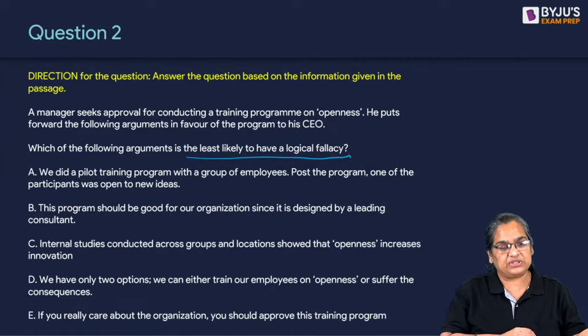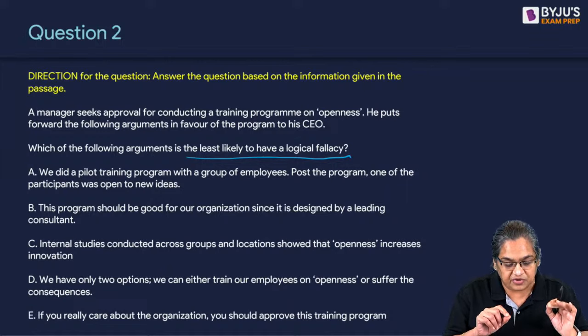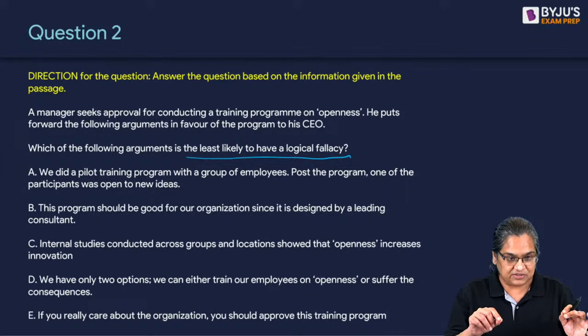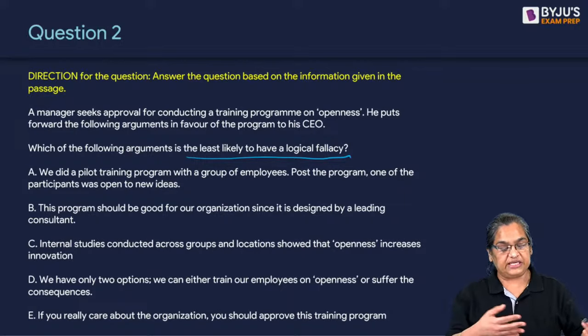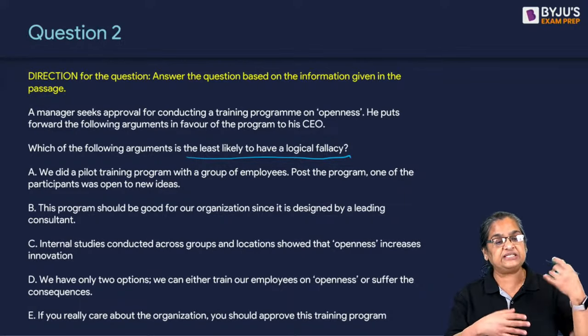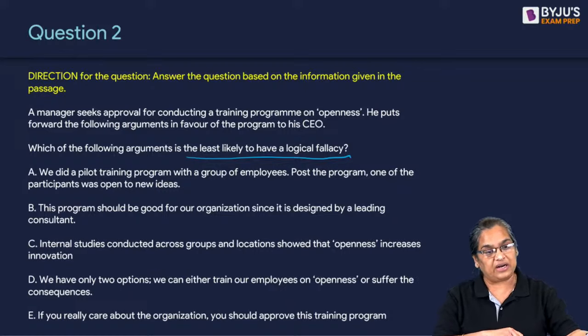So which one is the most sensible is what he is asking. A manager wants approval for conducting a training program on openness. So he gives an argument. He gives all these arguments. Which of these doesn't have a fallacy in it or is least likely to have a fallacy in it?